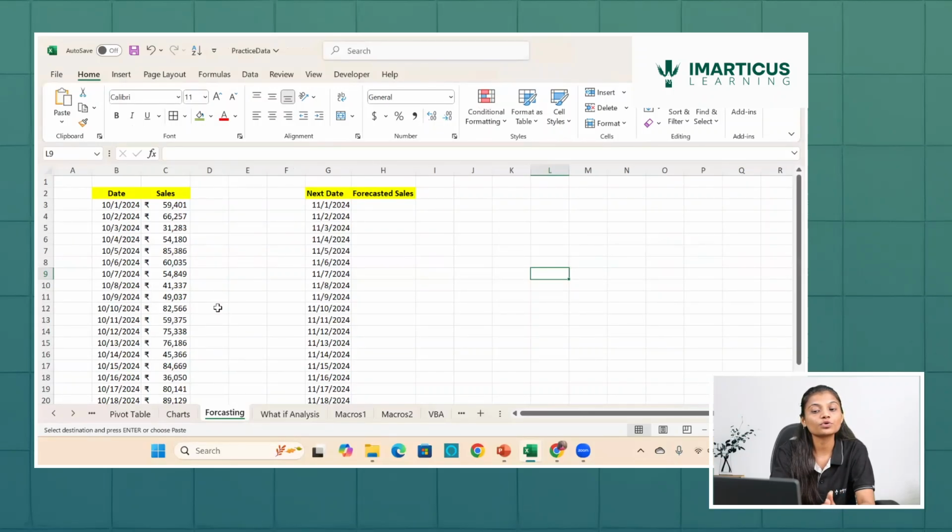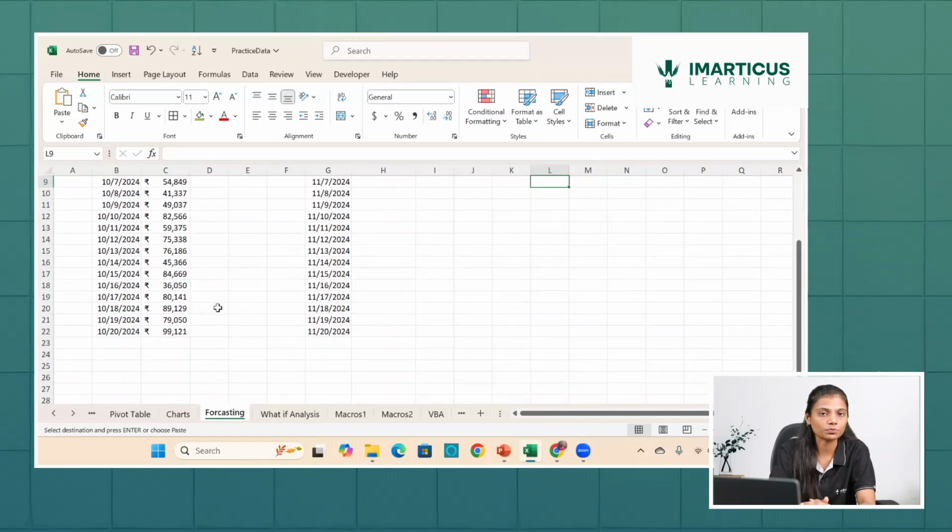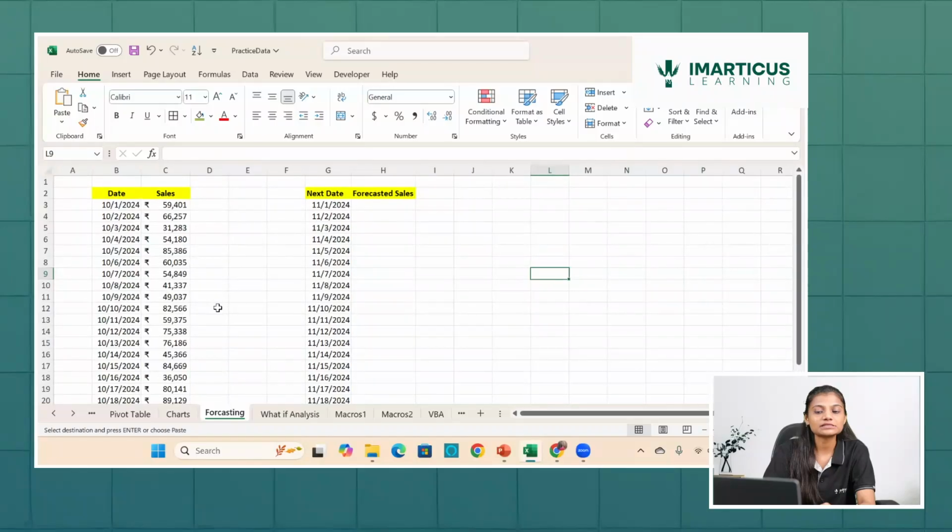On 1st of October, how many sales were we able to achieve? That is 59,401. On 2nd of October, slightly greater, 3rd of October slightly greater, 4th, 5th, 6th, and so on. So here you can see the values we achieved in the first 20 days of October, and these are the sales elements.